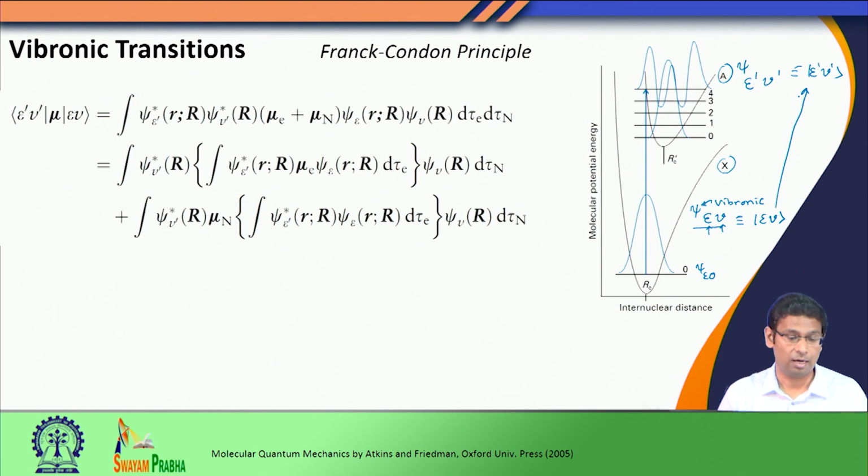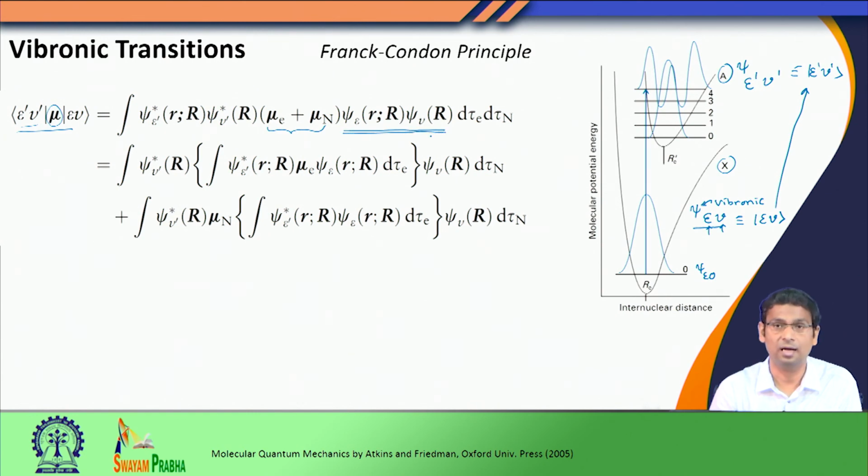Therefore, to write down the dipole transition moment integral, this is my initial state, epsilon V, and this is my final state, epsilon prime V prime, and the electric dipole moment is mu. But I know this mu is mu E plus mu n, because there is a contribution from the electronic part, and there is also a contribution from the nuclear part. Now, this vibronic state epsilon V that I have defined here can be written down in this format.